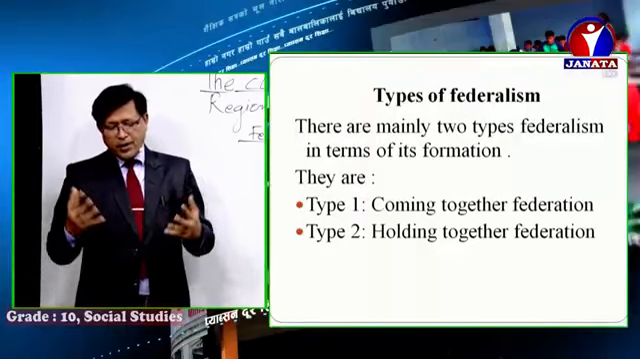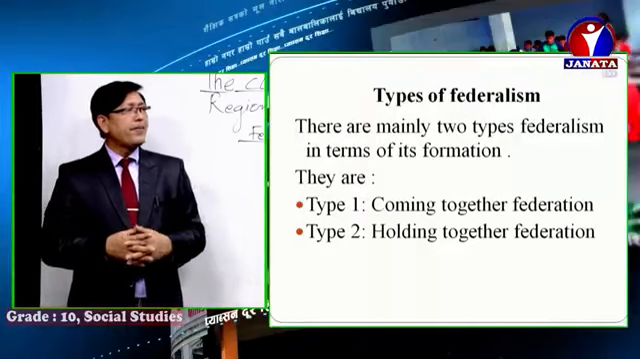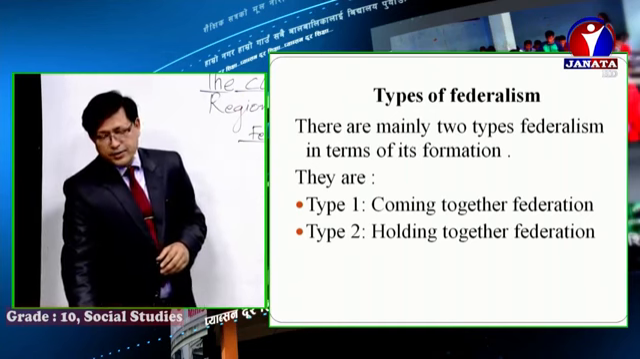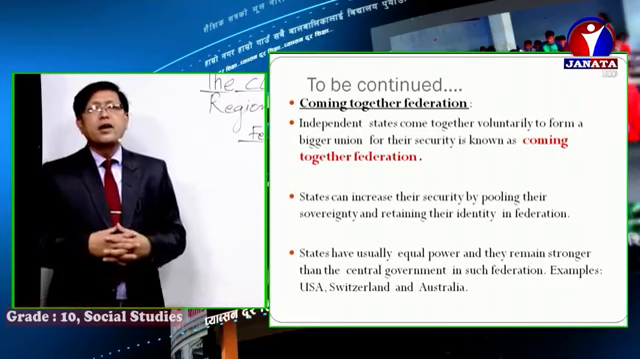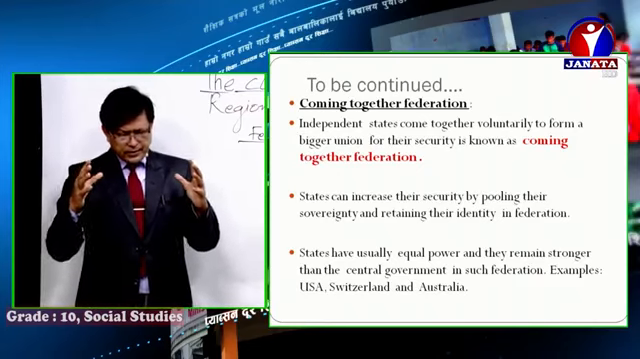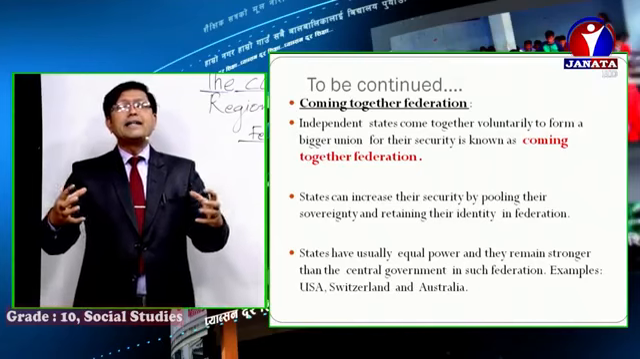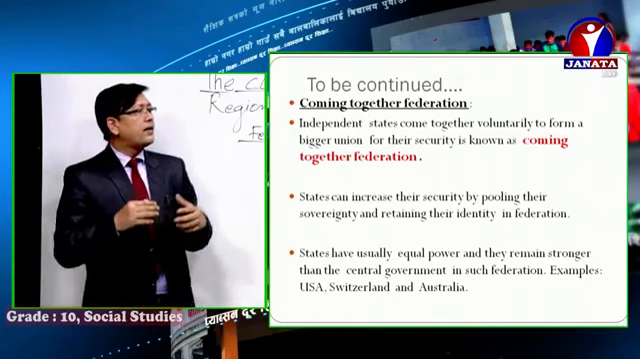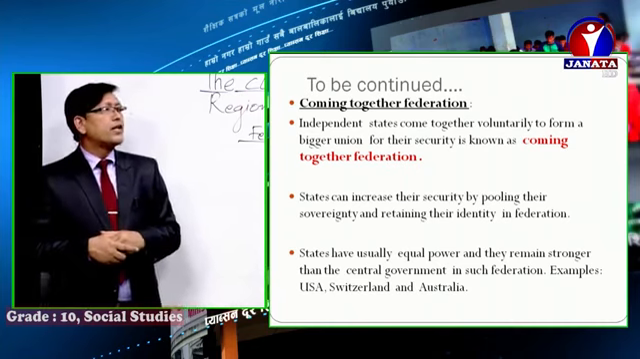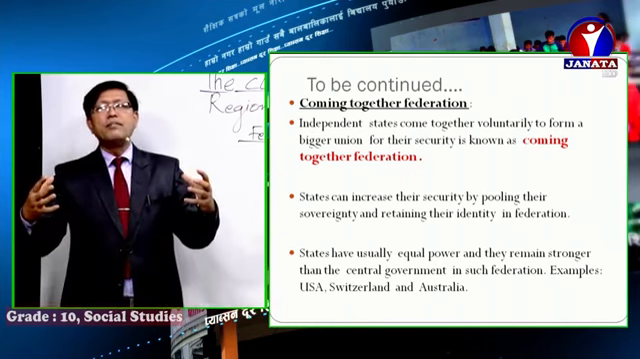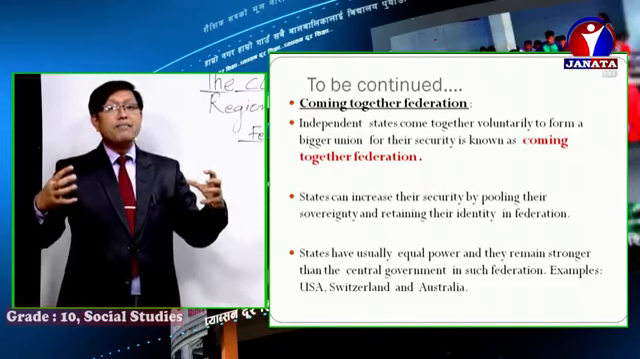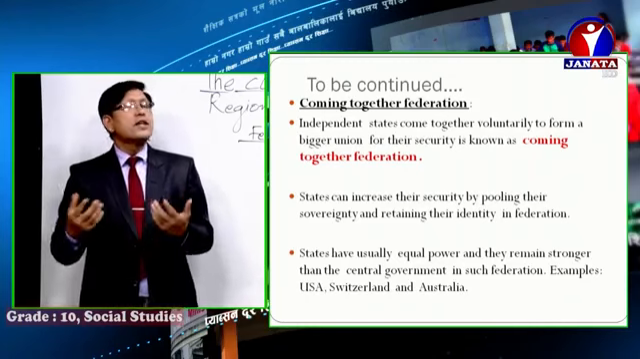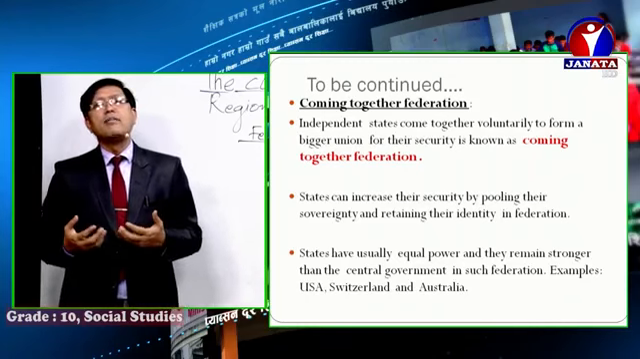First type is coming together federation. Look at the slide. And 2 is holding together federation. And what are these? Let me show you. Boys and girls, coming together federation is itself very clear. Independent states come together to form a bigger union for their security, which is known as coming together federation. Boys and girls, in this coming together federation, all the independent states come together for what? To form a bigger union for security.